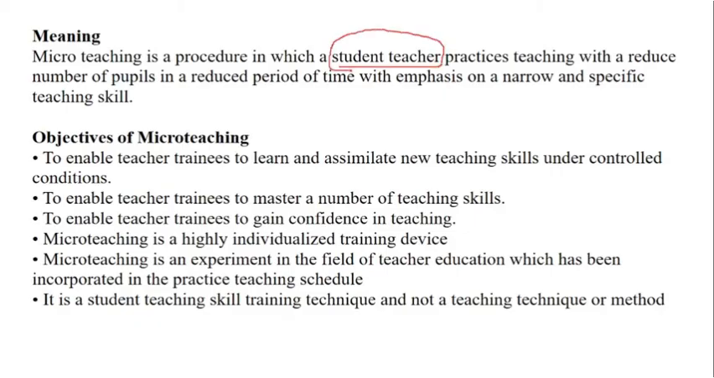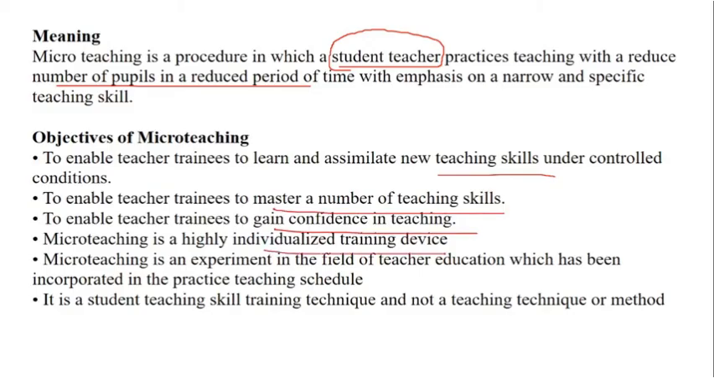So you can also call it a trainee teacher. Sometimes the students get confused over here. You can say that the trainee teacher practices teaching with a reduced number of people in a reduced period of time. It is limited to 10 to 12 minutes. Okay. Now, what are the objectives? The objective is to assimilate the new skills, to ensure that the trainee teacher masters the skills. It helps the trainee teacher gain confidence.